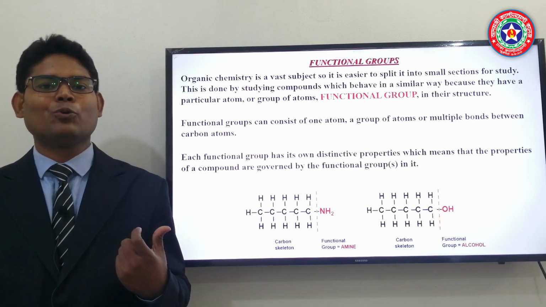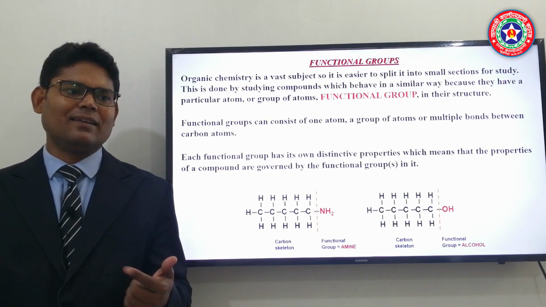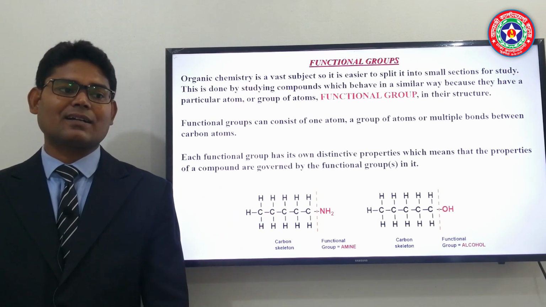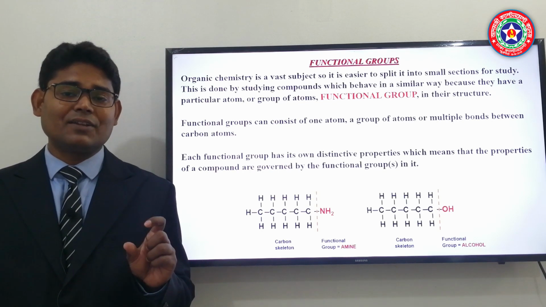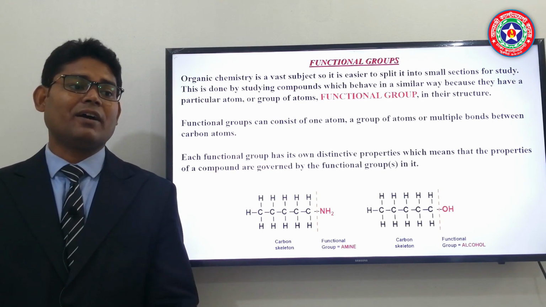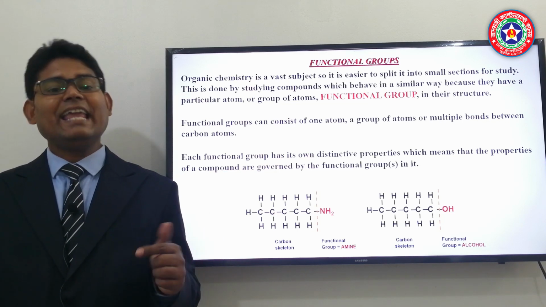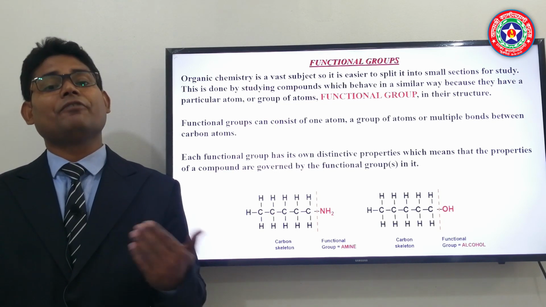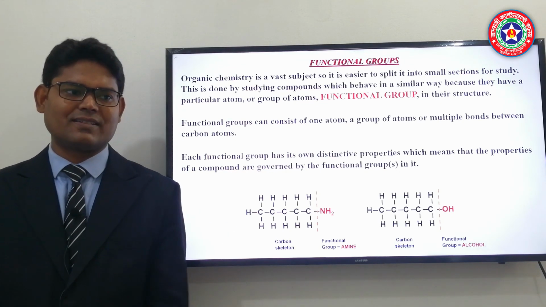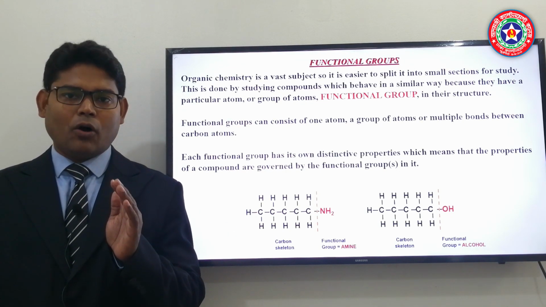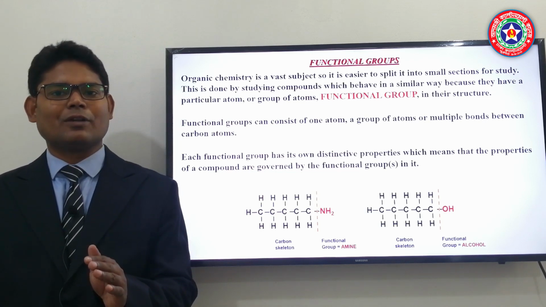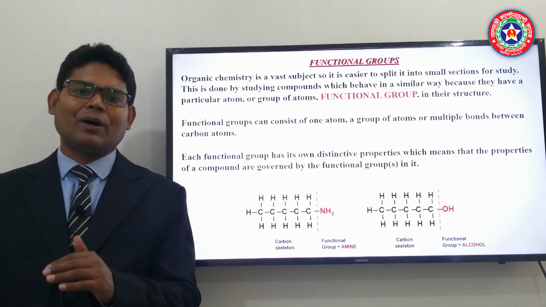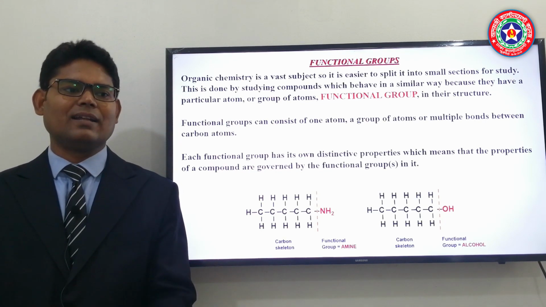So the whole compound will be named an amine, and beside this, in another compound, you see the carbon hydrogen skeletal structure is the same but the functional group is different, OH. If there is OH, then it is an alcohol, and alcohols have different chemical characteristics. So by the functional groups, compounds can be distinguished from one another.